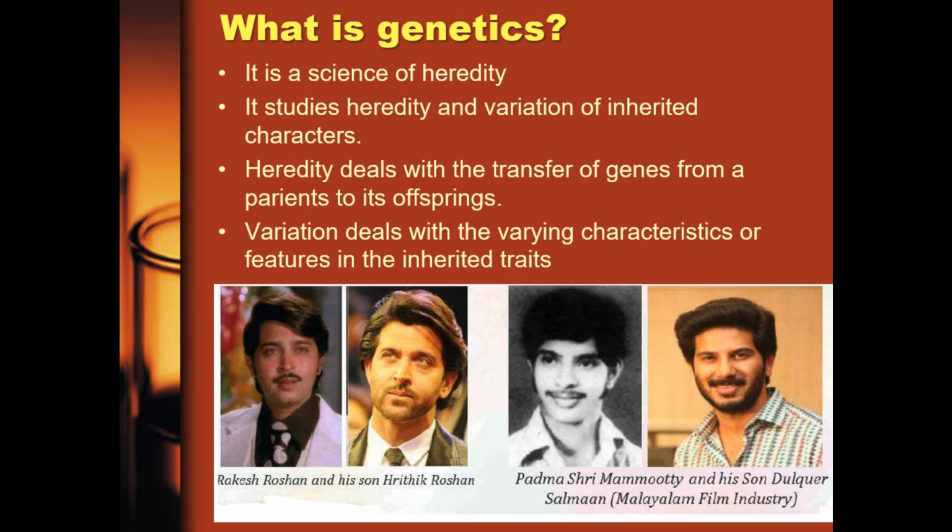So like I said, we have genetics. Genetics is the science that deals with heredity. When we talk about heredity, we're looking at those things that are being transferred from the parent to the offspring. Then we talk about variation. We look at the differences that exist between these characteristics that are being transferred. In genetics they call it alleles, but you get to see that as we move on with this topic. Okay, so moving on.